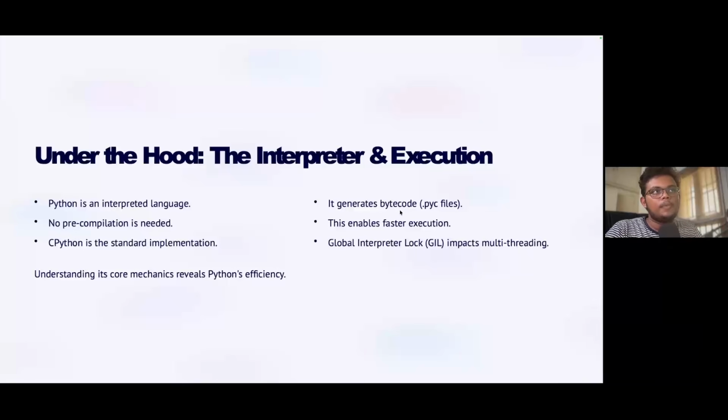It generates bytecode. Bytecode is nothing but the code which is generated by the compiler and which is not executed directly on the computer, but it is created for supporting the code that you have made, and this enables faster execution. As I said before, the execution is done line by line, and with the help of bytecode, the execution is made a little bit faster compared to without the bytecode.